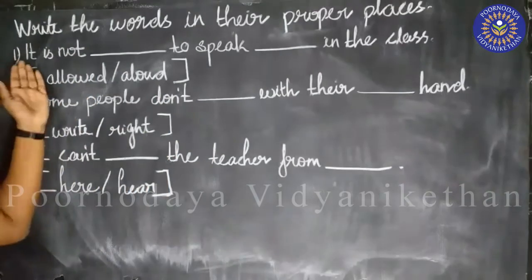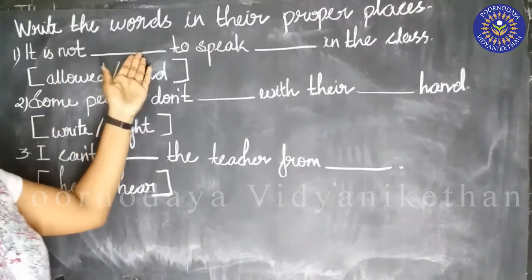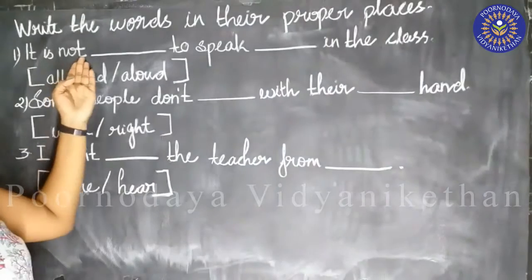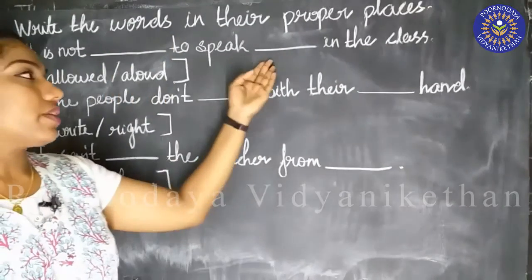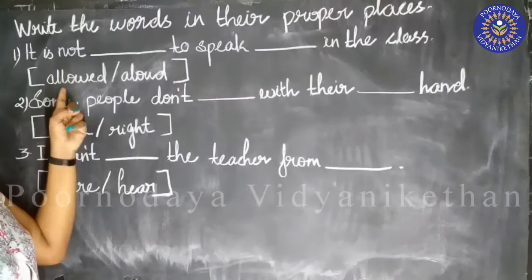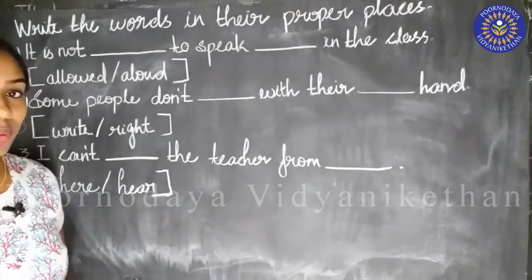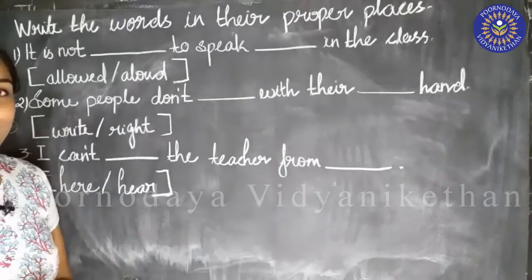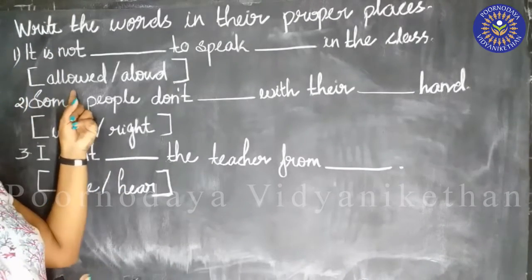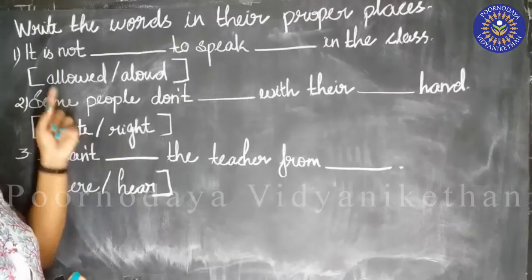See this? It is not dash to speak dash in the class. And two options are given here, allowed and aloud. So both of these words sound the same, but they have different spellings and different meanings.